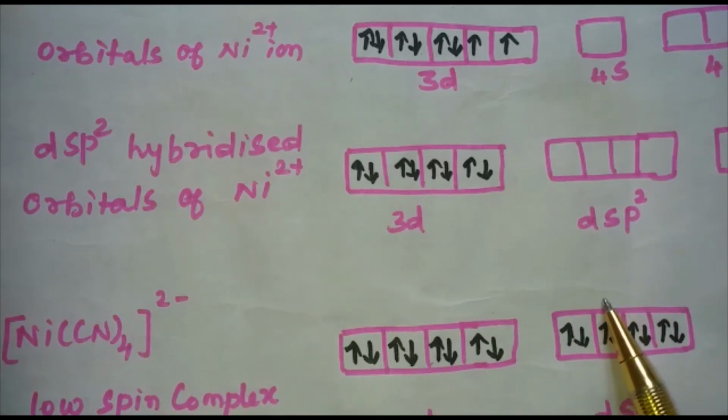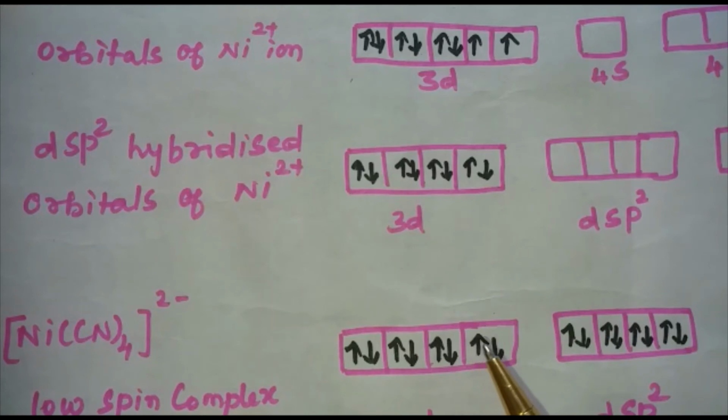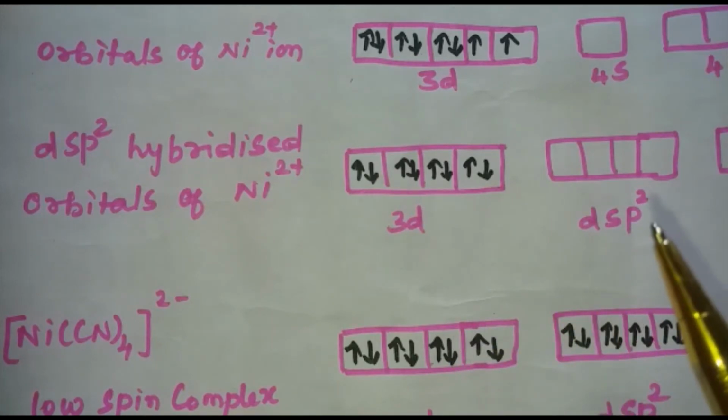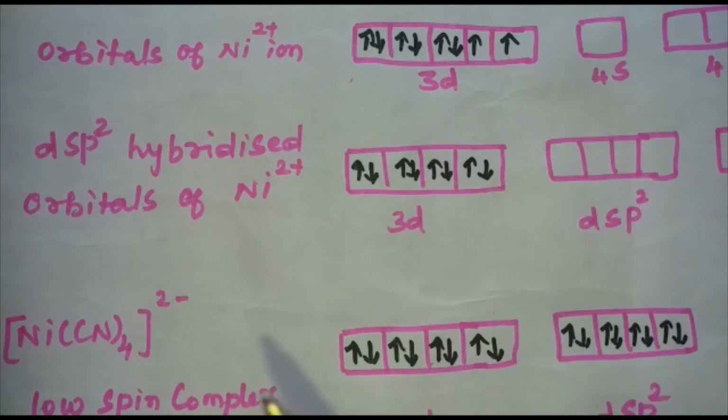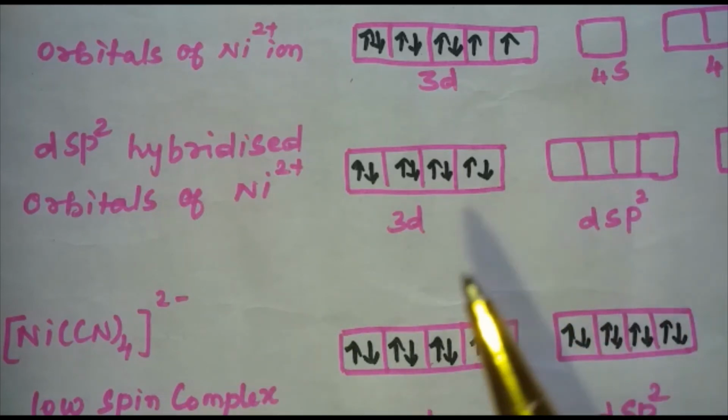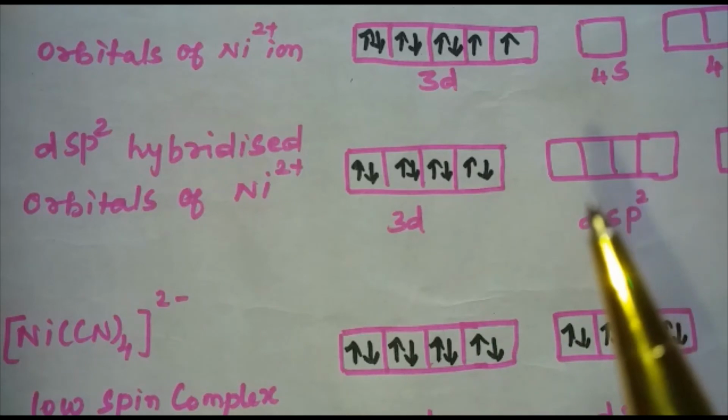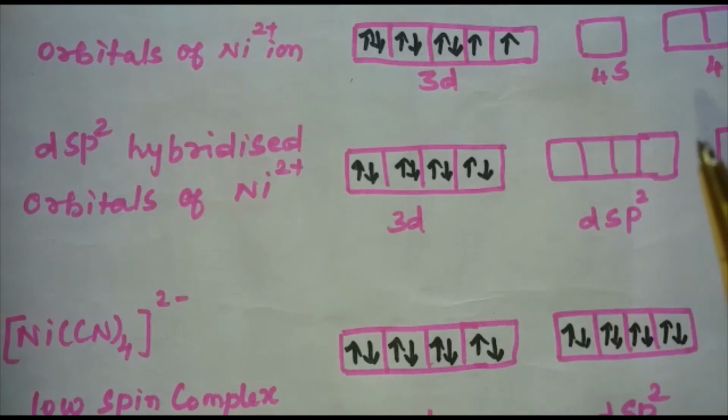The compound is found to be diamagnetic because of absence of unpaired electron, and it is important to note that the hybrid orbitals do not actually exist. And you all know that hybridization is a mathematical manipulation of wave equation for the atomic orbitals involved.